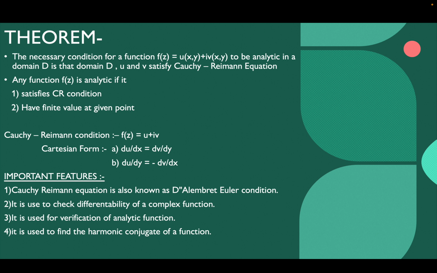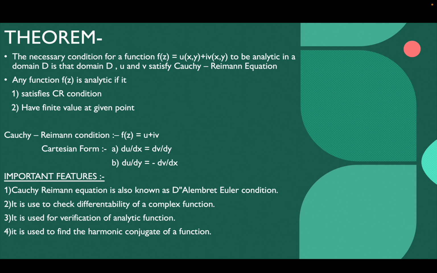So, theorem. The necessary condition for a function f(z) = u(x,y) + iv(x,y) to be analytic in the domain D is that u and v satisfy the Cauchy-Riemann equations. Any function f(z) is analytic if it satisfies the Cauchy-Riemann condition and second, has a finite value at a given point. So, the formula for the Cauchy-Riemann condition in f(z) = u + iv.